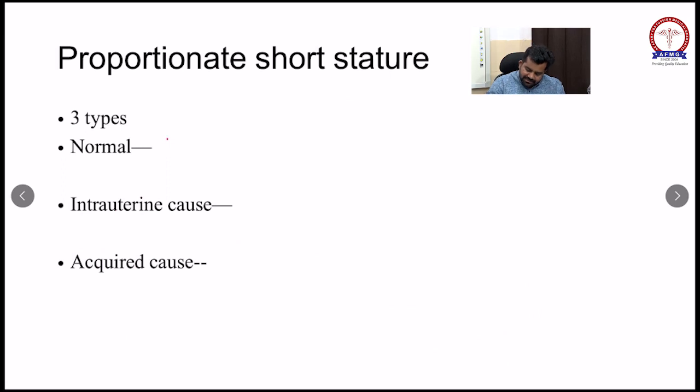So remember like this, bone age less than chronological age is seen in constitutional delay in growth and puberty. So these MCQs they can ask: bone age is equal to chronological age is seen in familial short stature.